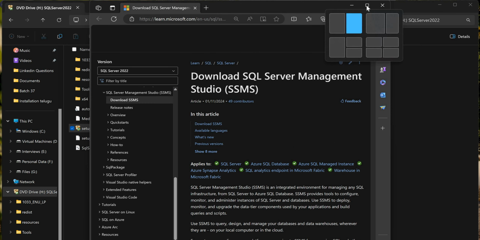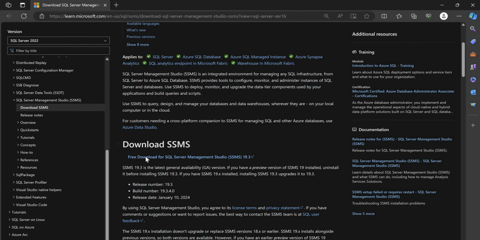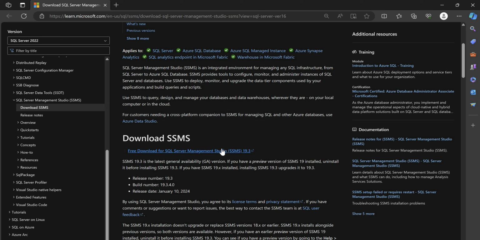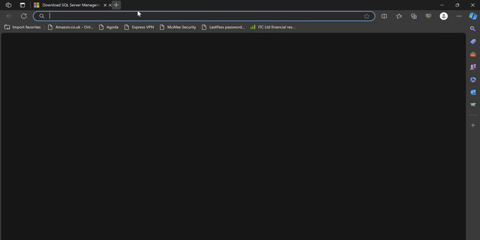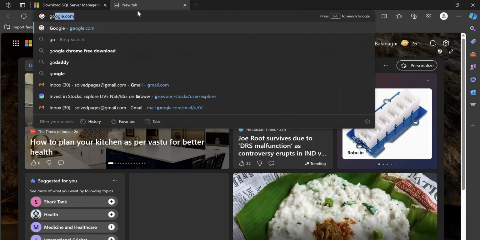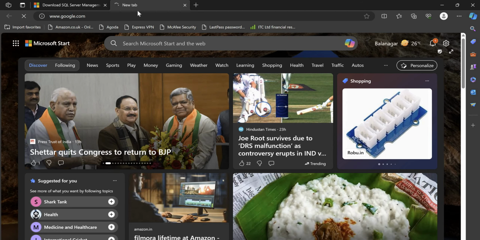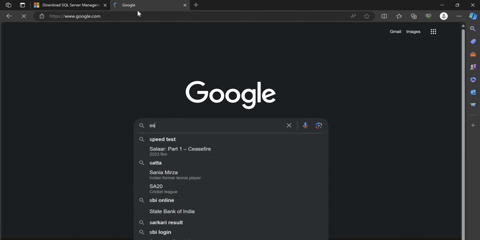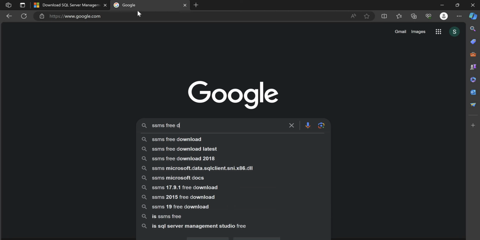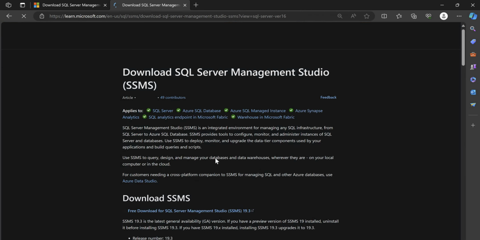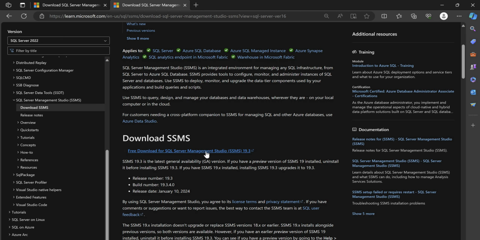Here you can download the free download for SQL Server Management Studio 19. This is the latest version. You can download it from here, or else you can directly go to Google and search for it, like SSMS download. This is also the same thing. You can download it from here as well.